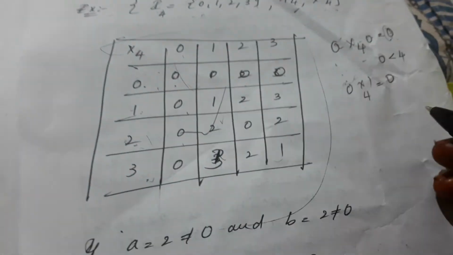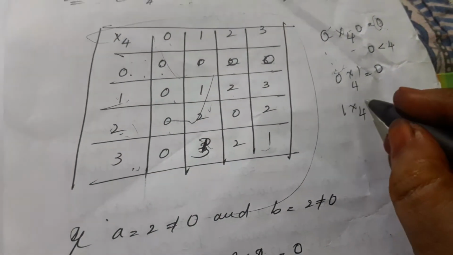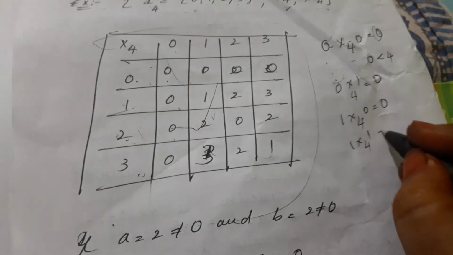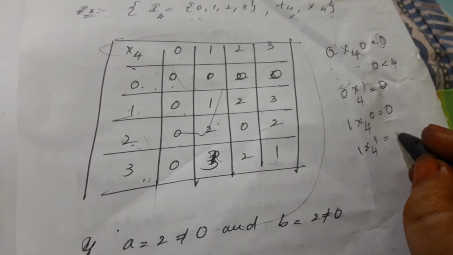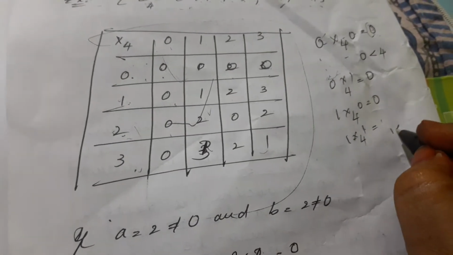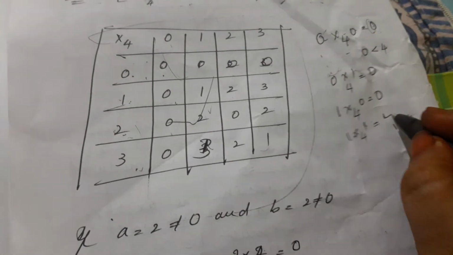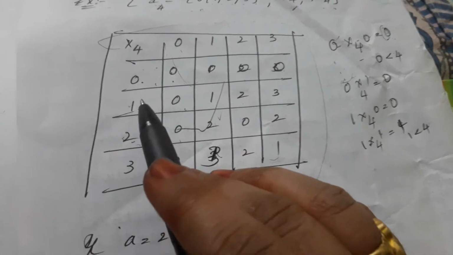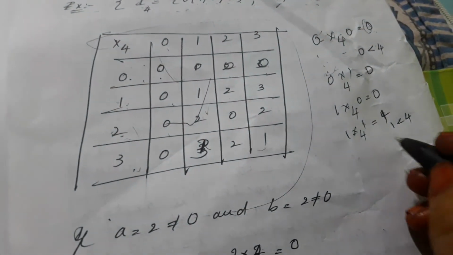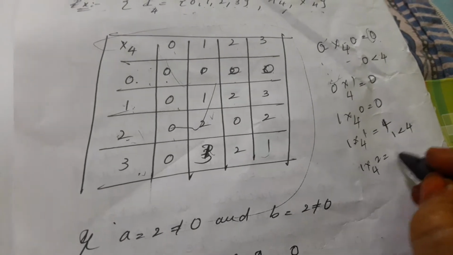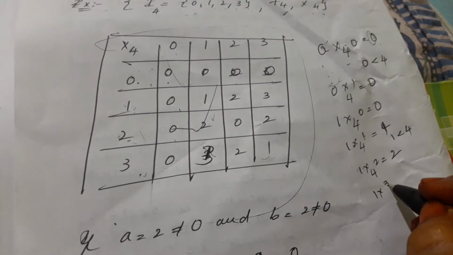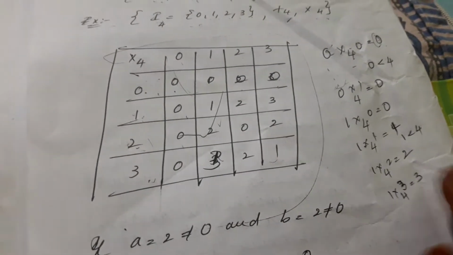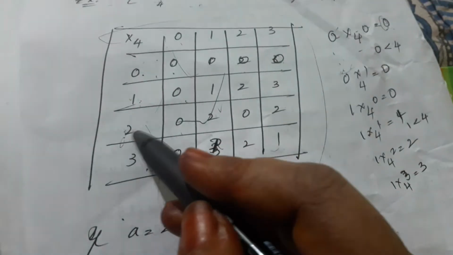1 multiplication modulo 4, 0 is equal to 0. 1 multiplication modulo 4, 1 is equal to 1; one ones are 1, and 1 is less than 4, that's why it will become 1. Same as 1 multiplication modulo 4, 2 is equal to 2, and 1 multiplication modulo 4, 3 is equal to 3. Okay, next coming to this 2.